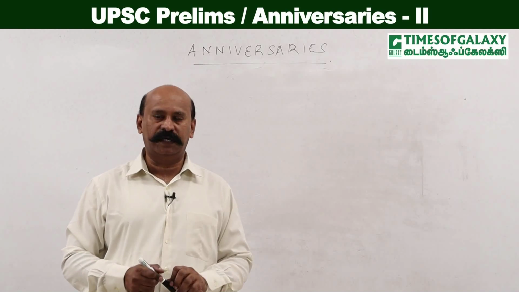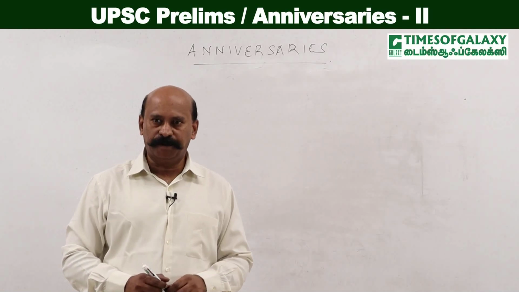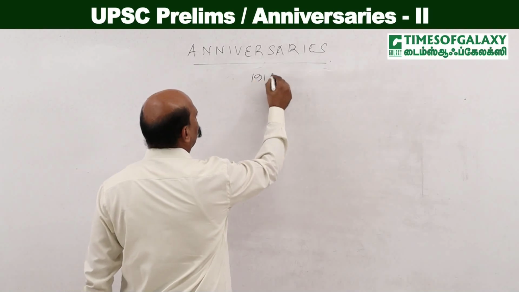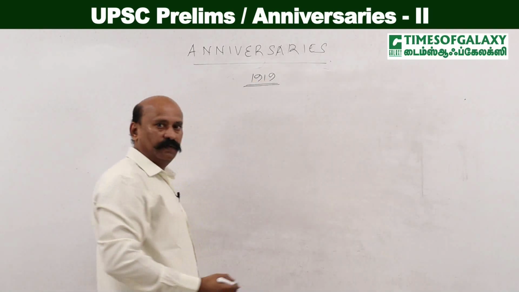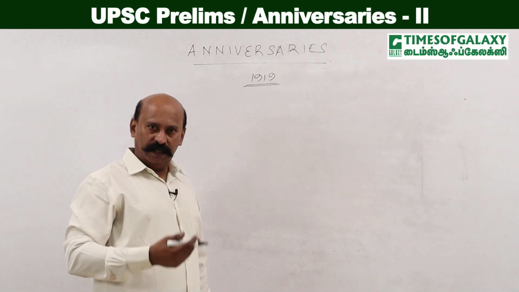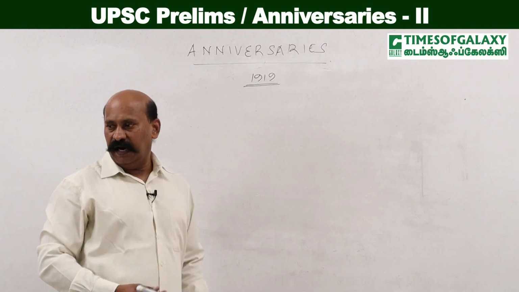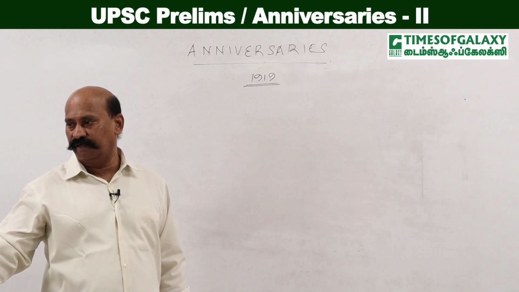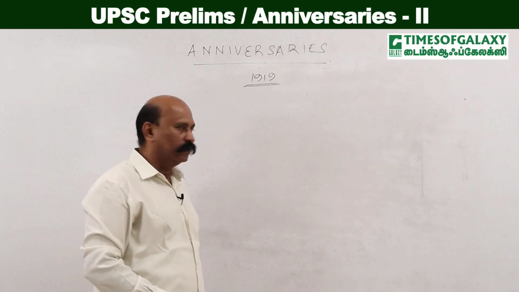Hello friends, we have been discussing the potential areas of questions relating to current affairs as part of the crash course, 30 days crash course for the prelims 2020. In the last video, we discussed the anniversaries, particularly relating to 1919. The 100th anniversary of the events that took place in 1919 has been celebrated in 2019, and that gives you a potential area of questioning, and therefore we have to focus on that.